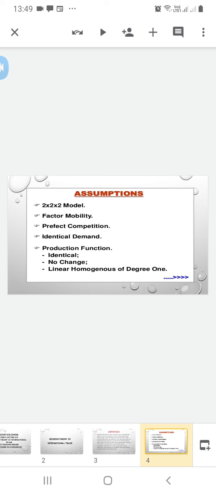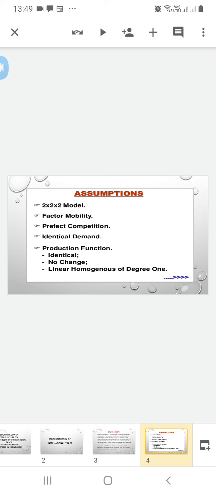It means that the production function of commodity X is different from commodity Y, but the technique used to produce commodity X in both countries is the same, and the technique used to produce commodity Y in both countries is the same.